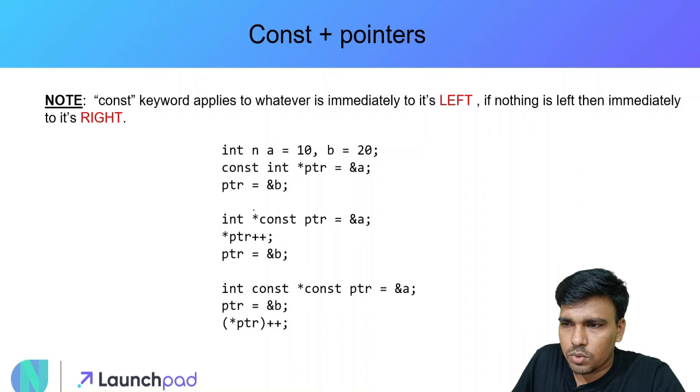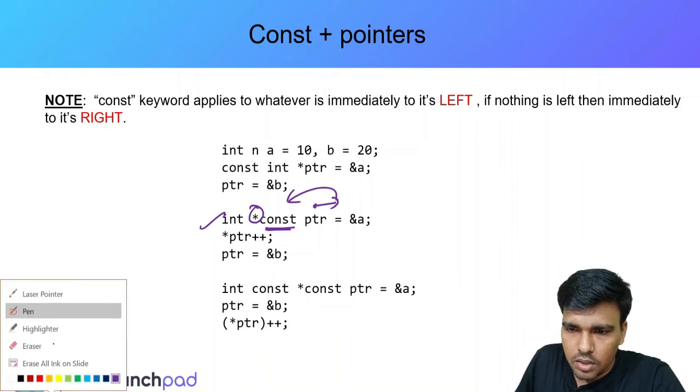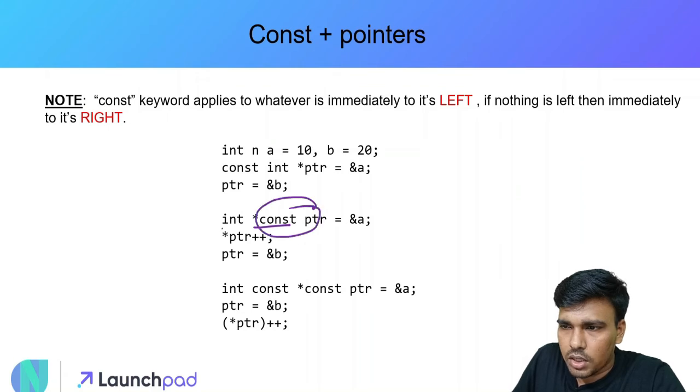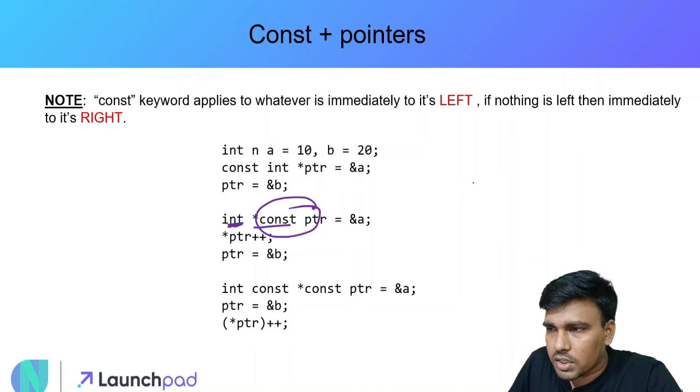Okay. Now let's try to understand this statement. इसे कैसे पढ़ेंगे? Now ptr, right में कुछ नहीं है, so we'll make a left movement now. So ptr is a constant. अब देखिए constant का अगर हम रूल लगाएं तो constant applies to whatever it is towards its left. So pointer is towards its left ना, तो constant pointer हो गया ये, right. So this becomes a constant pointer. Therefore, PTR is a constant pointer of integer type. All right. So इसका मतलब क्या है? The pointer is constant here now.